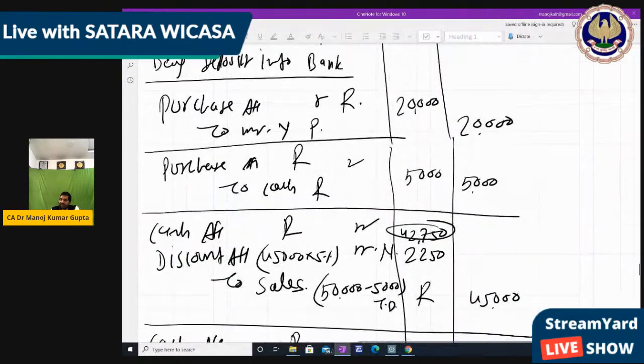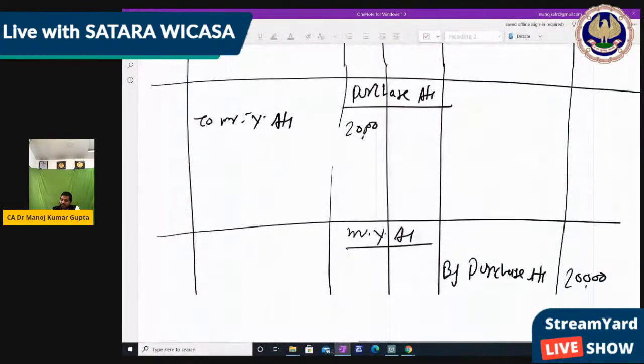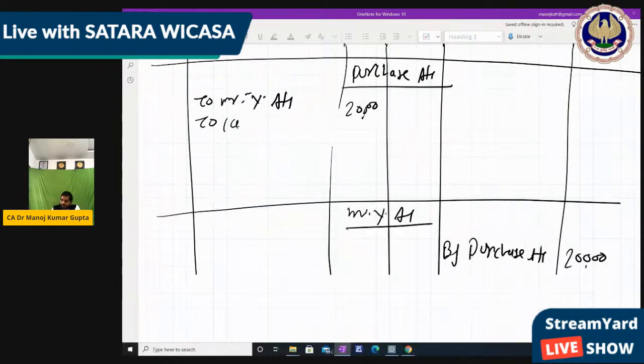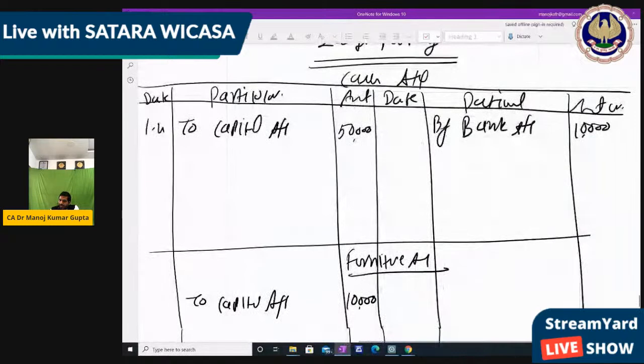Next, purchase by cash. So purchase comes again, so we use the same ledger for that. So to cash 10,000, right? And in cash account we use credit side by purchase 10,000, right?